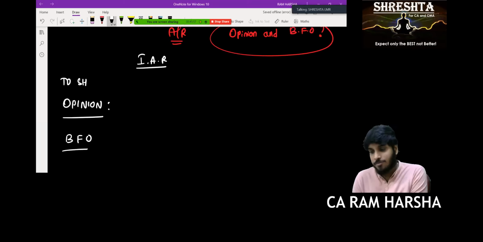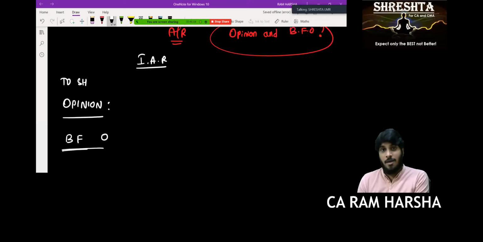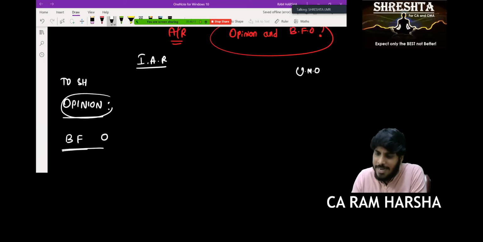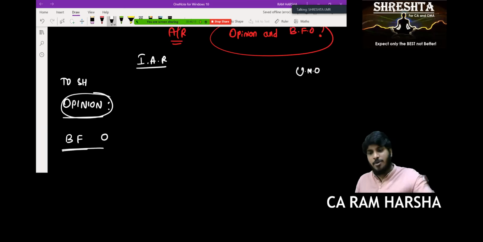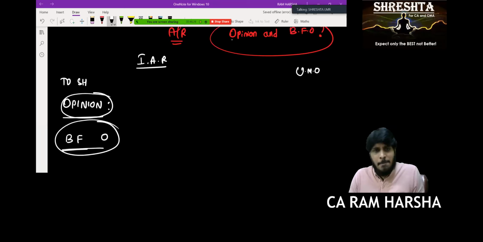Next paragraph is what? Basis for opinion para, correct? Yes, sir. Now you see, just a minute. Basis for opinion para, this is the second para. Now, if you are giving an unmodified opinion, the side heading of the audit report can be simply opinion. And here also the second para is simply basis for opinion.